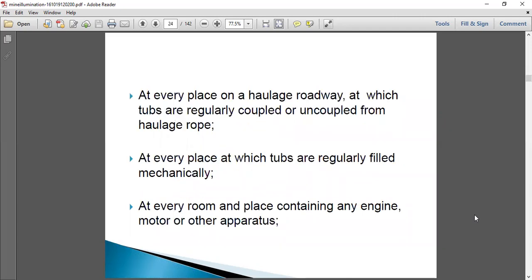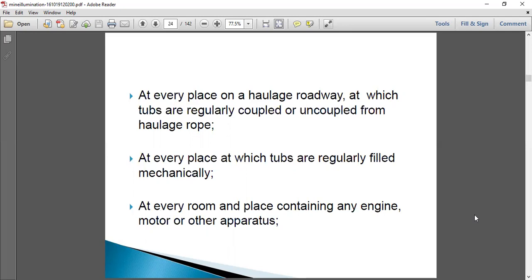At every place on the haulage roadway at which tubs are regularly coupled or uncoupled, where the coupling and uncoupling operations are carried on, the lighting arrangements have to be properly done.